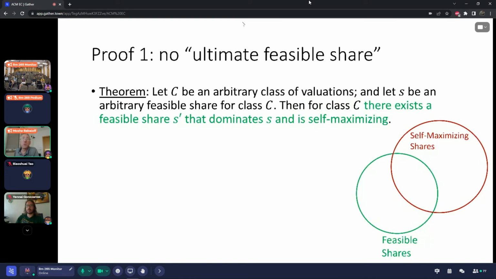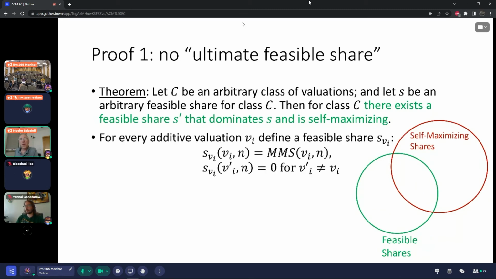Okay, given this result, let me prove to you that there is no ultimate feasible share for additive valuations. So let's define for every valuation VI a share S of VI as follows. The share value equals the MMS on VI for the valuation VI itself, and it is 0 for any other valuation V prime.